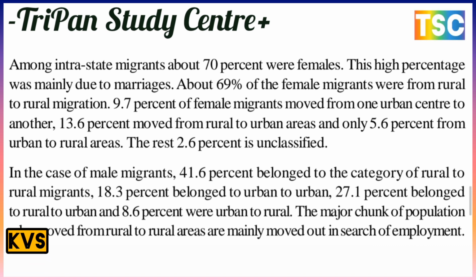About 69% of the female migrants were rural to rural migrants, and 9.7% moved from one urban center to another. 13.6% moved from rural to urban areas, only 5.6% from urban to rural areas, and the rest 2.6% is unclassified.